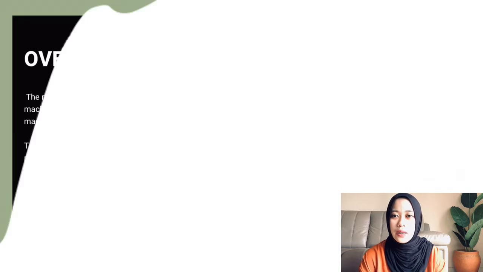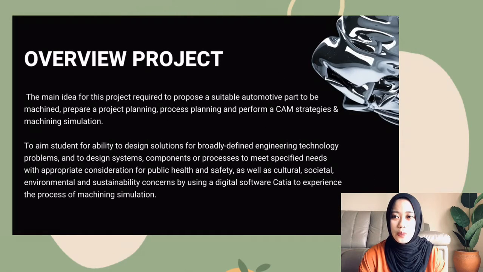Okay, for the next slide is the main idea for this project: required to propose a suitable automotive part to be machined, prepare a project planning, process planning, and perform CAM strategies and machining simulation. Furthermore, to aim students' skill and ability to design solutions for broadly defined engineering technology problems, and to design systems, components, or process to meet specified needs with appropriate consideration for public health and safety, as well as cultural, societal, environmental, and sustainability concerns by using a digital software CATIA to experience the process of machining simulation.